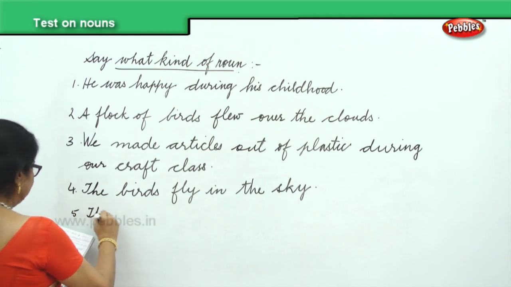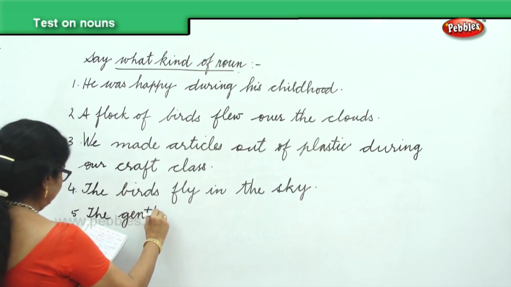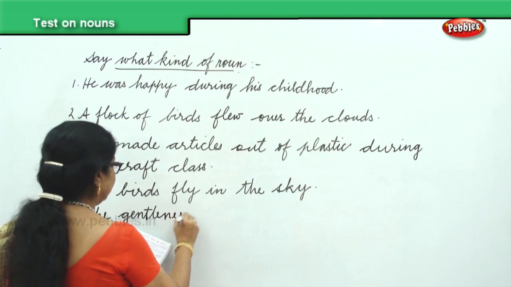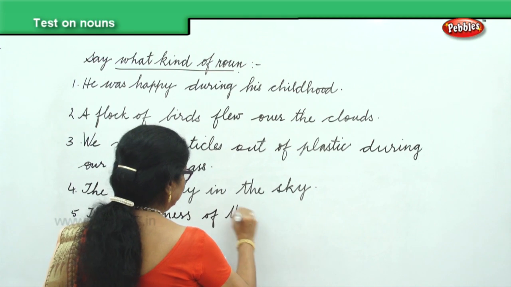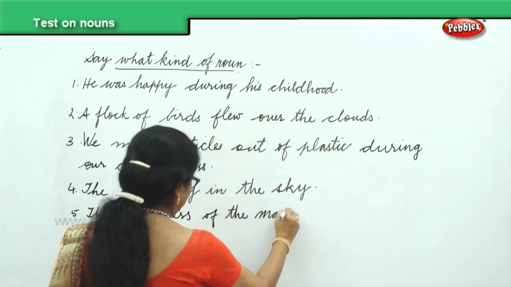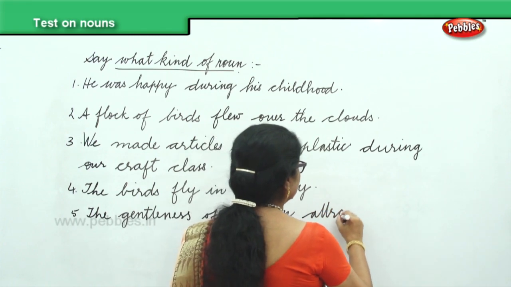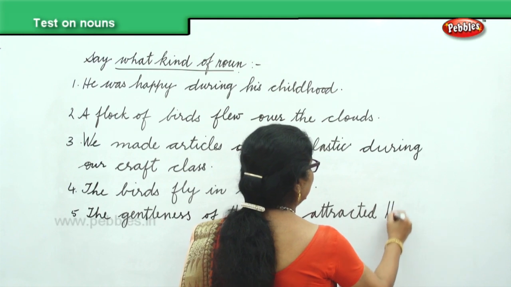The gentleness of the man attracted the children.